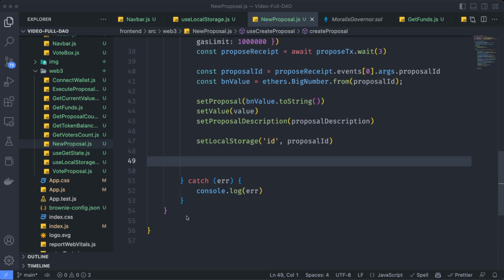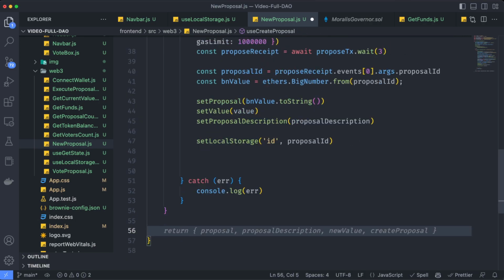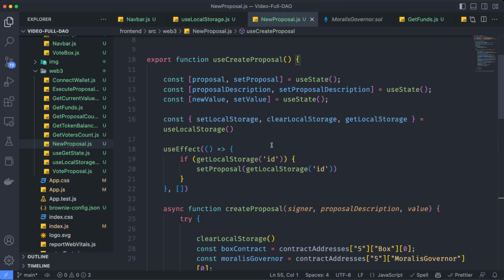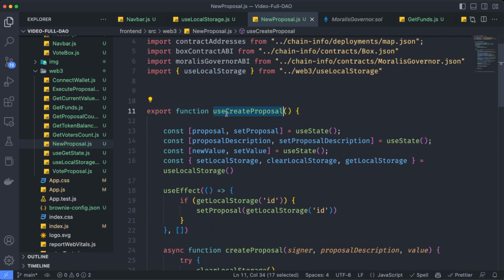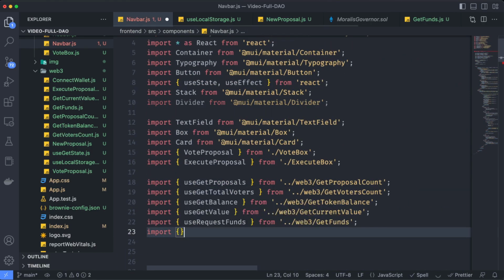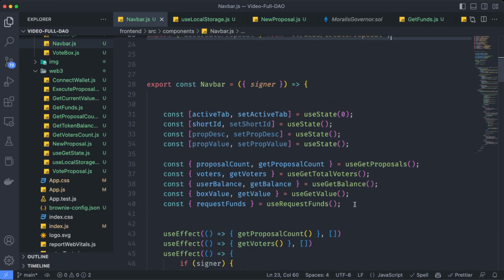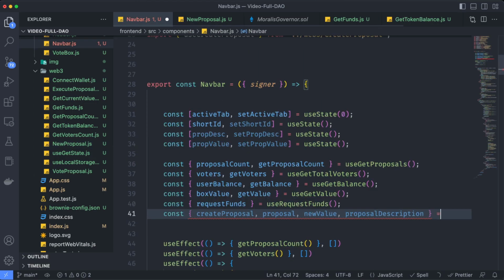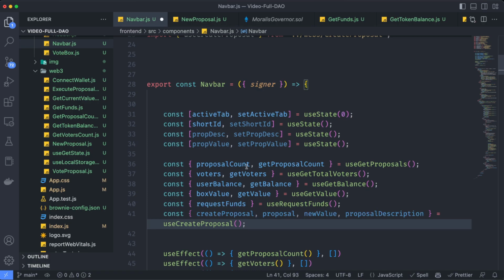Of course, we need to return all those variables and functions of the hook: createProposal, proposal, the new value, and the proposal description. So, as we did before, we need to use this on our navbar. So, let's take the hook name, useCreateProposal over here, go to the navbar, import it on the top, import from web3 createProposal, and declare those over here. Now let's take the variables and the function names. Let's copy this, paste it over here, and this is going to be equal to useCreateProposal.